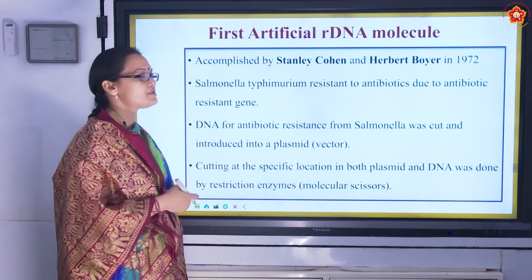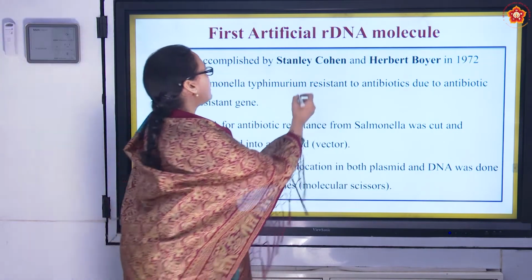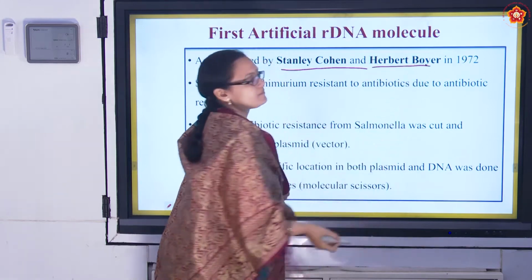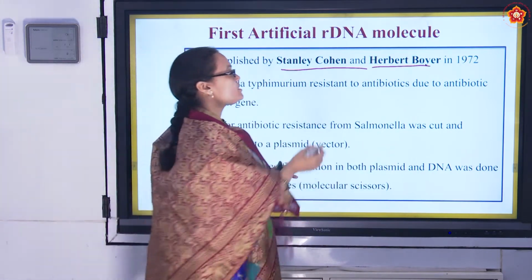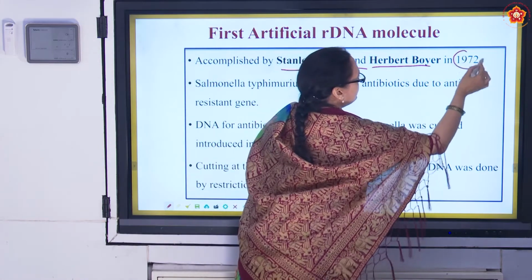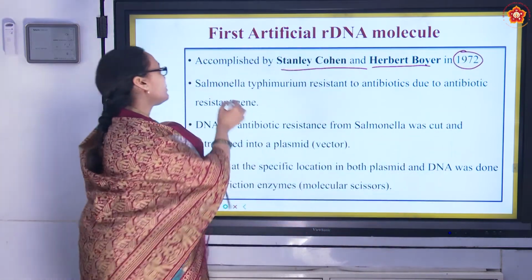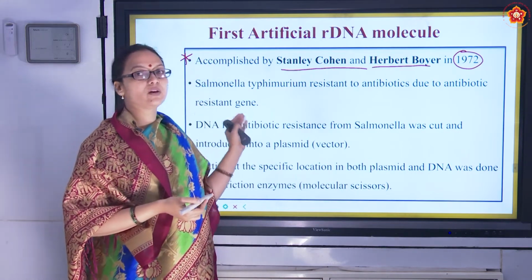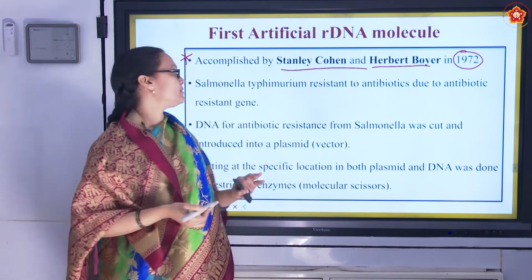The first artificial recombinant DNA was accomplished by Stanley Cohen and Herbert Boyer. These names are important. These two scientists discovered it in the year 1972. This is an important question. It could be a 1 mark. Who are the scientists who discovered recombinant DNA and in which year?